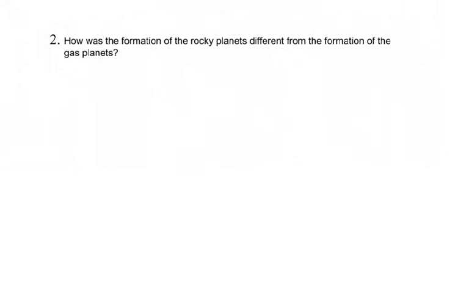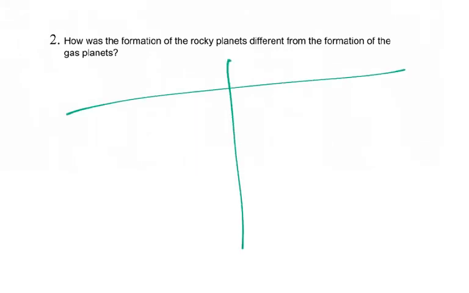But within that solar system are different types of planets. We have rocky planets and we have gas planets, right? Rocky and gas. So let's talk about this. This is also information that I got from space.com.